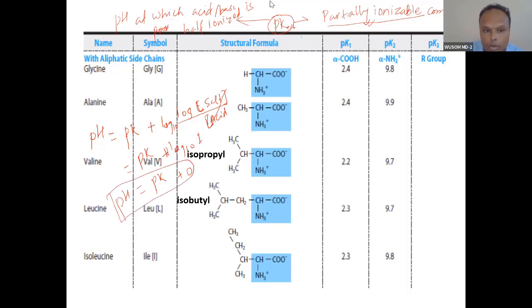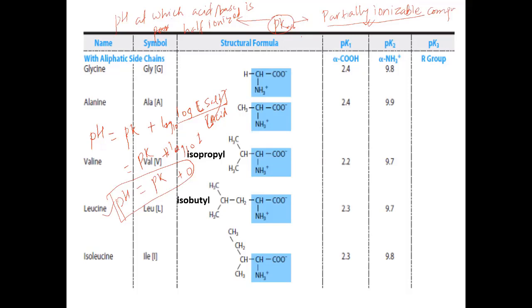You must have been taught about this in physiology, haven't you? Yes, sir. So pK is the pH at which this acid or base is half ionized, meaning half salt and half acid. This is called pKa for an acid, and for a base it is pKb. Anyway, it is called pK.